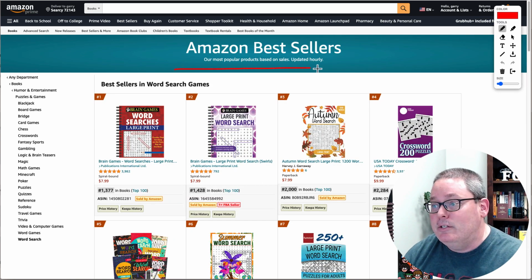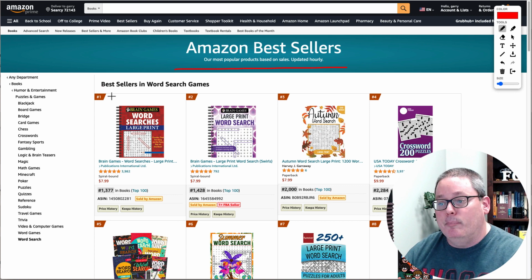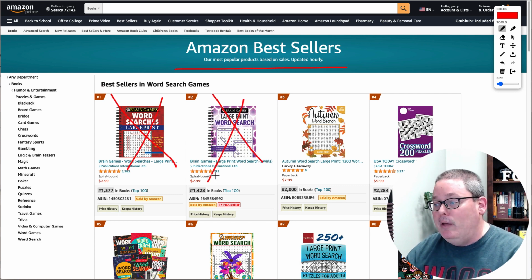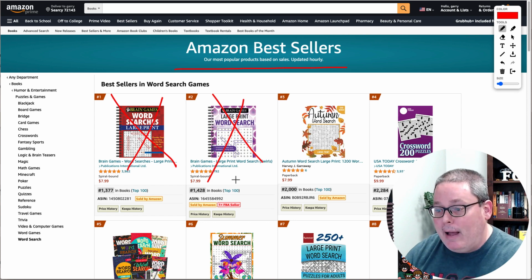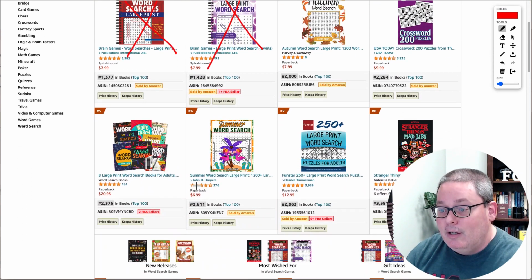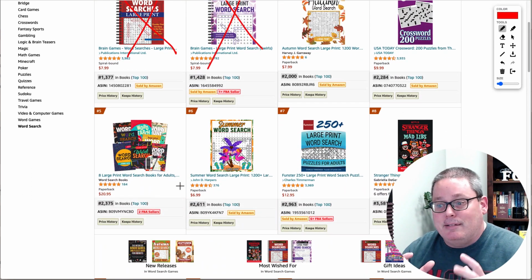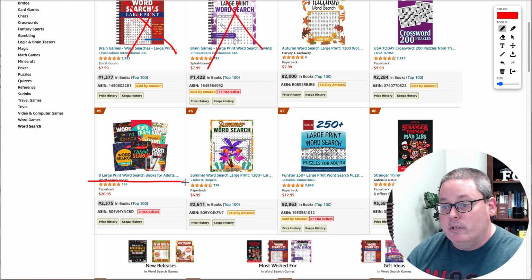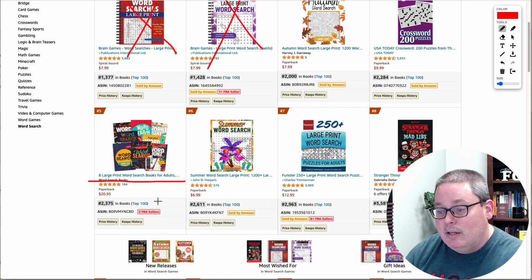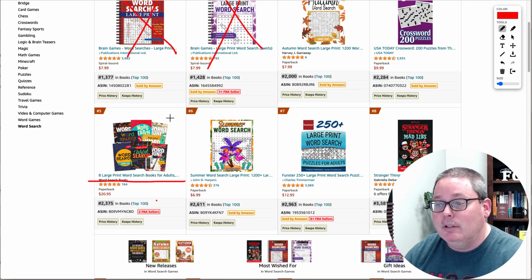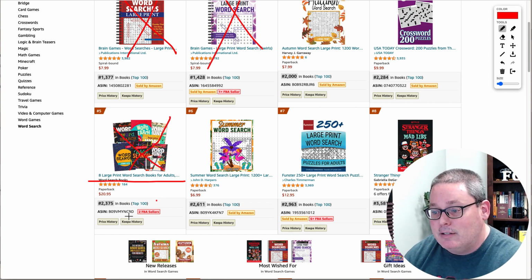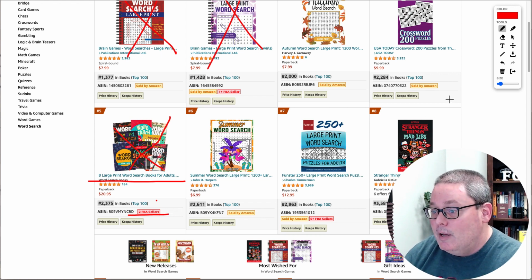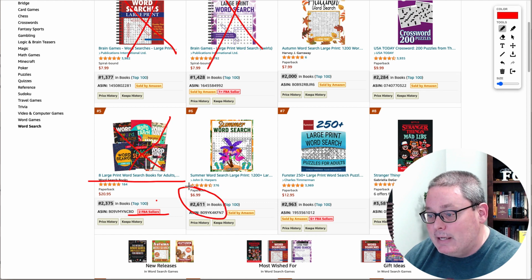And you're thinking here, challenging games for adults in books. And then that brought me into Amazon bestsellers, where I started breaking down and Xing off the ones that I absolutely cannot compete with because they are simply spiral bound, or like number 5 here, it's a group inside of this category of bestsellers, which is 8 large print word search books. I can't compete with this because this is a collection of books and I can't sell these. These are actually being sold by FBA sellers. They're not being sold by Amazon. But check this one out right here. This got me excited again.